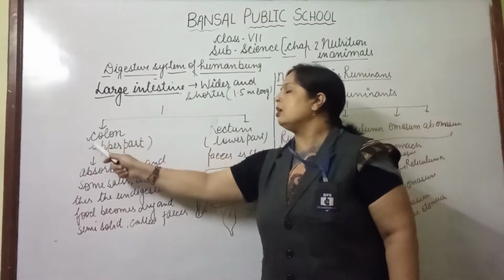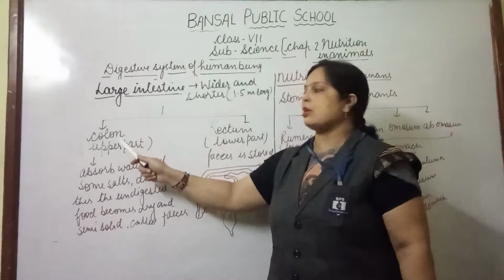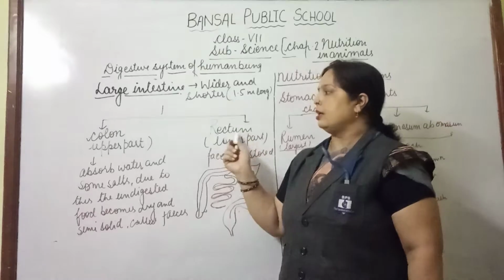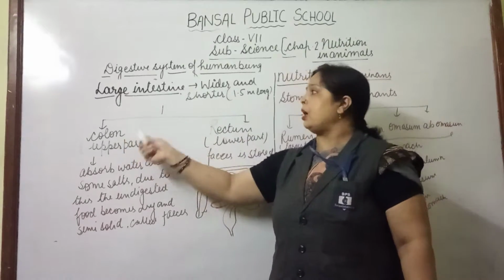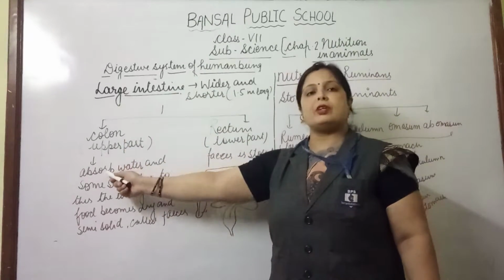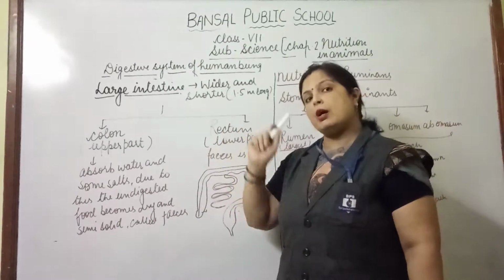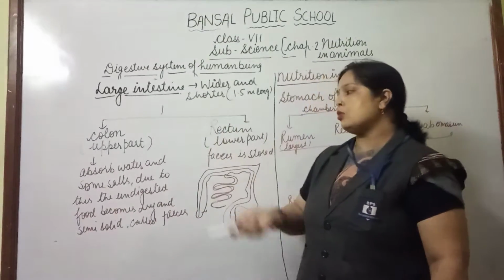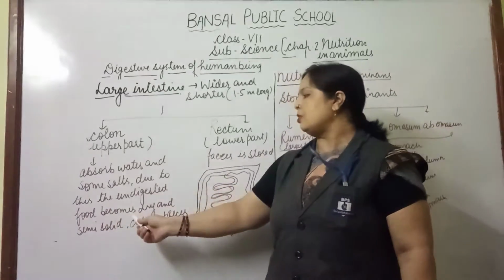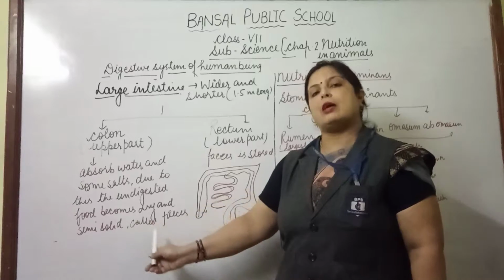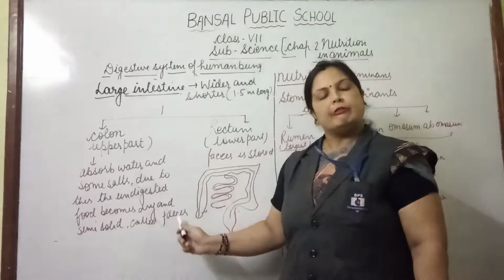The large intestine is divided into two parts. The upper part is known as the colon, whereas the lower part is known as the rectum. The colon is the part of the large intestine which absorbs water and minerals from undigested food. Due to this, the undigested food becomes dry and semi-solid, and this dry and semi-solid food is known as feces.